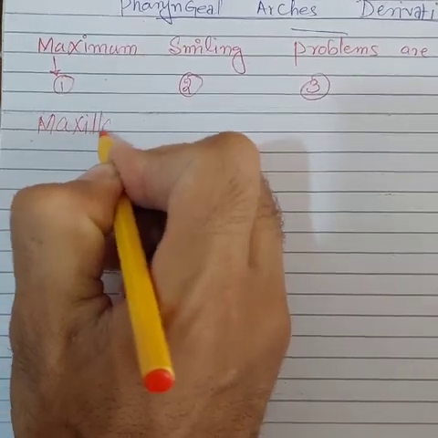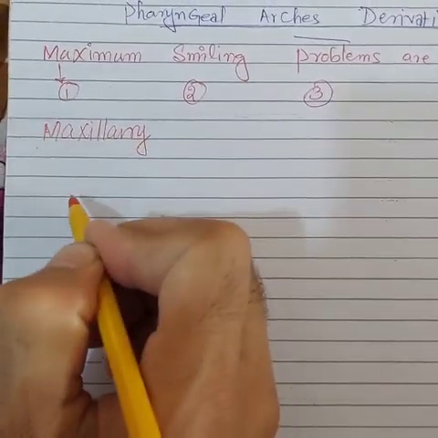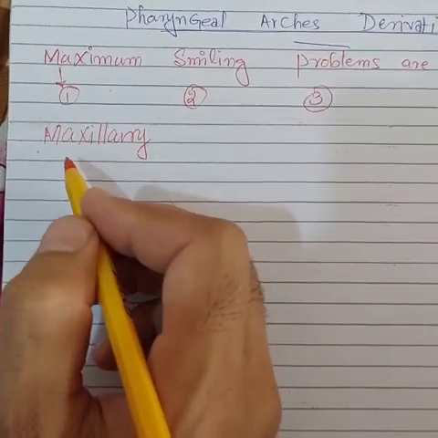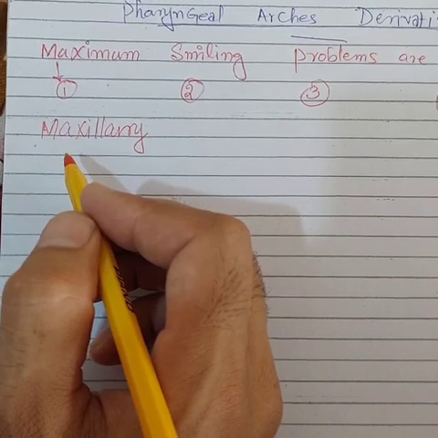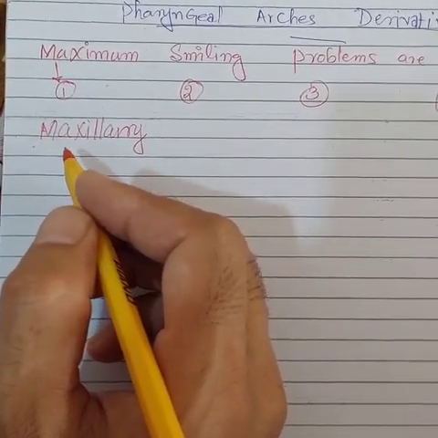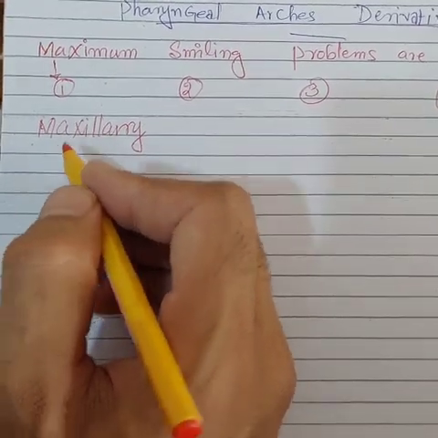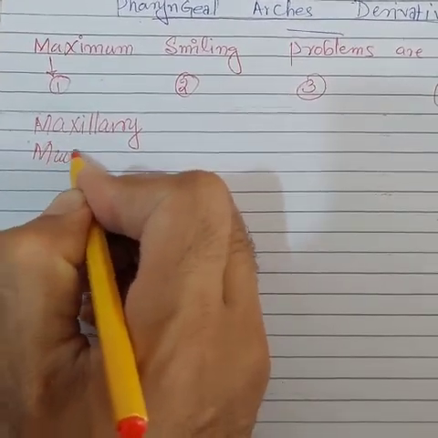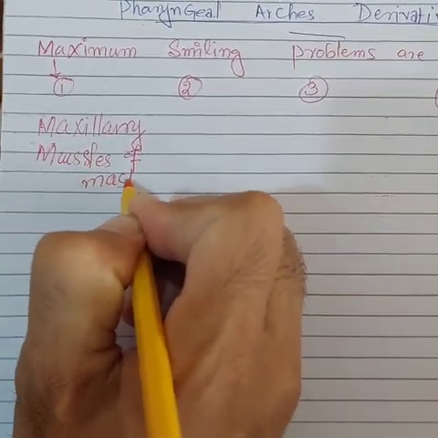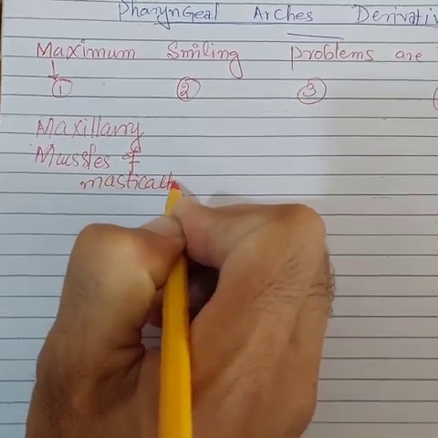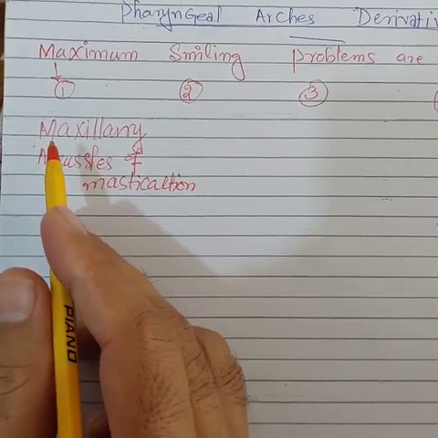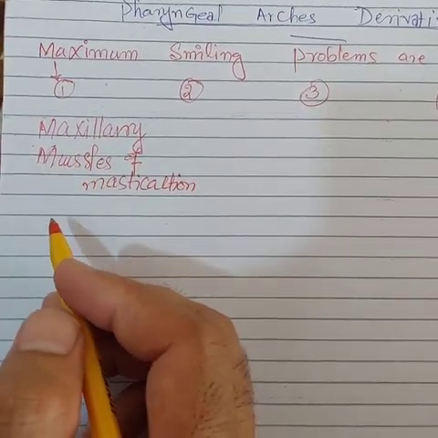So the maxillary division of trigeminal nerve and the mandibular division of trigeminal nerve are the derivatives of first pharyngeal arch. And you know that the maxillary nerve and the mandibular nerve supply the muscles of mastication. So the second derivatives are the muscles of mastication, which include the masseter and the lateral pterygoid and medial pterygoid, and those muscles. They are the derivatives of first pharyngeal arch.